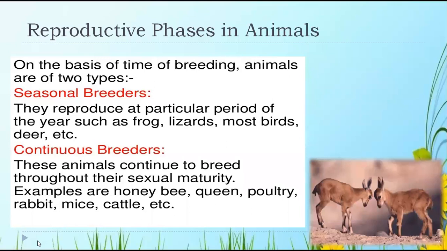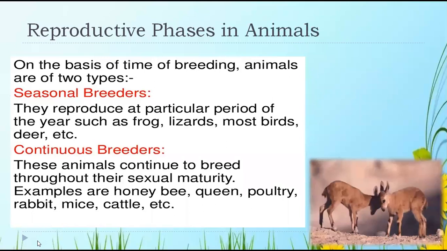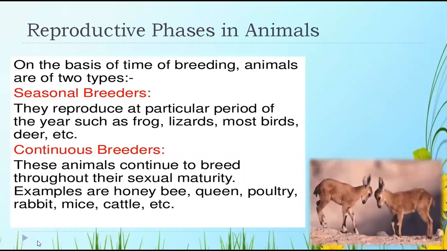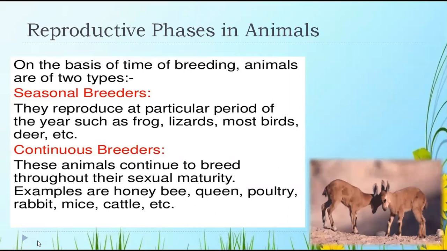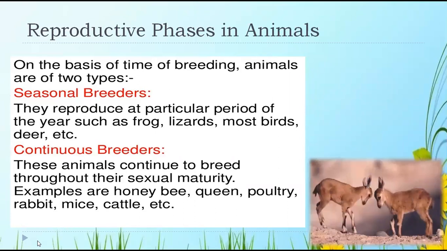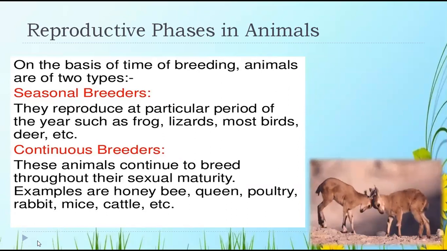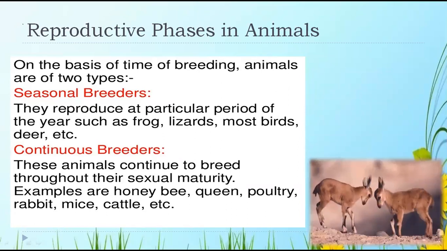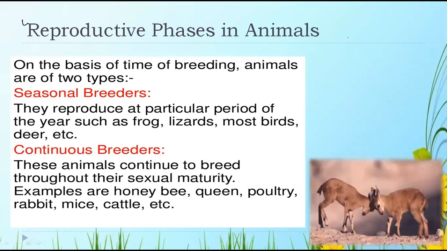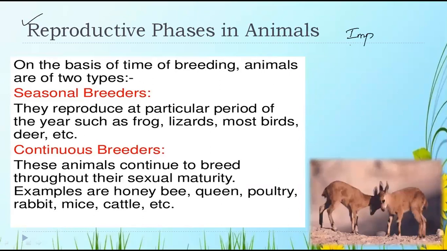Next is reproductive phases in animals. There are reproductive phases in animals, meaning there is a phase where they reproduce in favorable conditions. So this is an important question of this particular chapter.